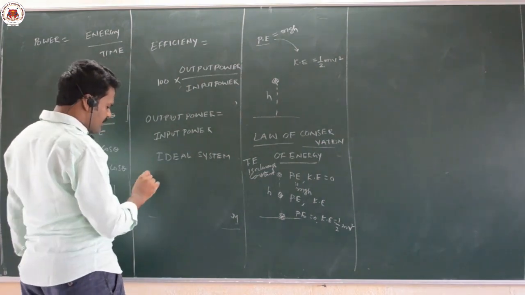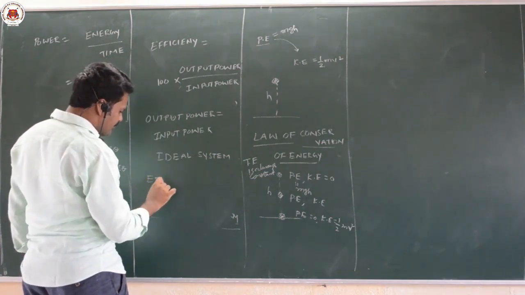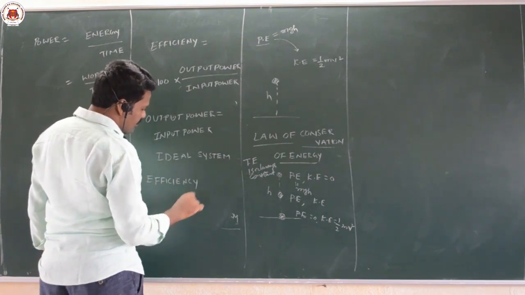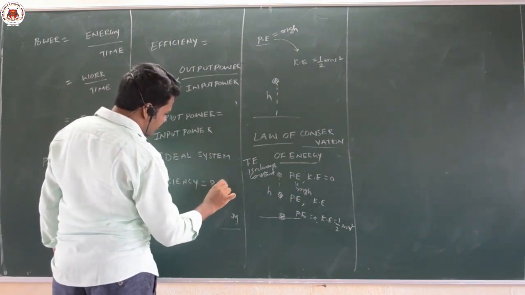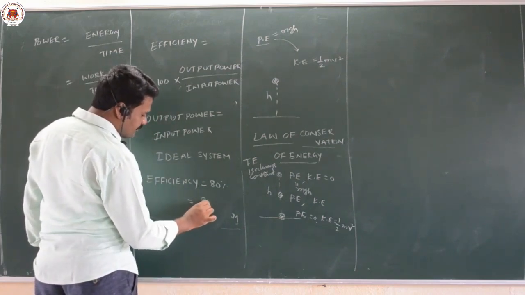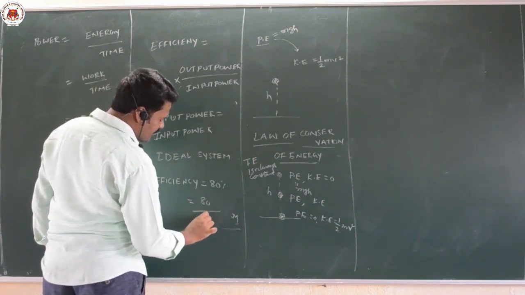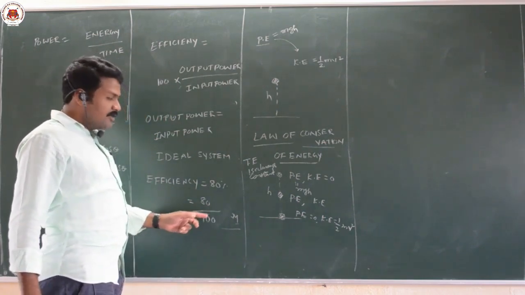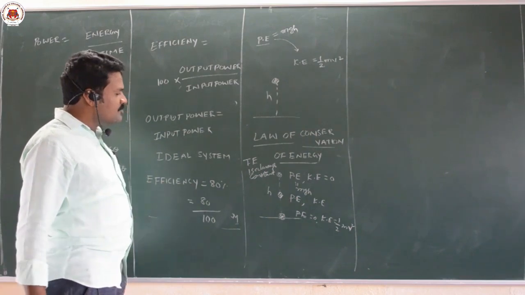Suppose I tell you the efficiency of a machine is 80%. That means its output power is 80 and input power is 100. That means if you supply 100 joules per second, we are getting 80 joules per second.